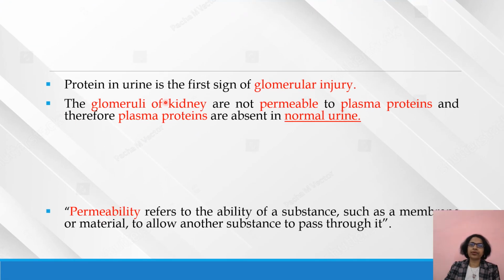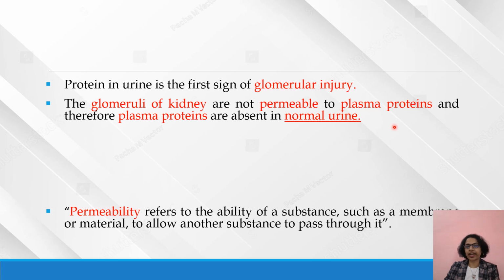Then protein in urine is a first sign of glomerular injury. We know the importance of the glomerulus in the kidney. The glomeruli of the kidney are not permeable to plasma proteins, and therefore plasma proteins are absent in normal urine.